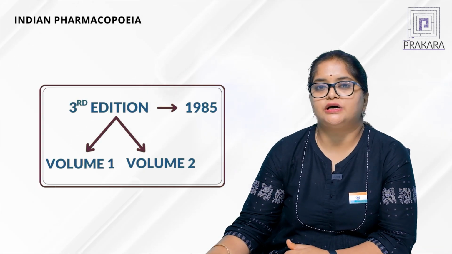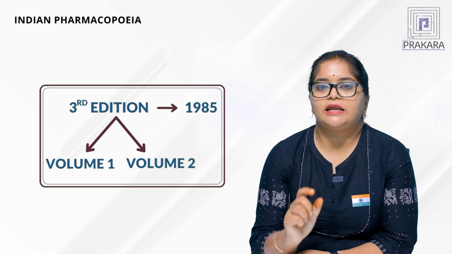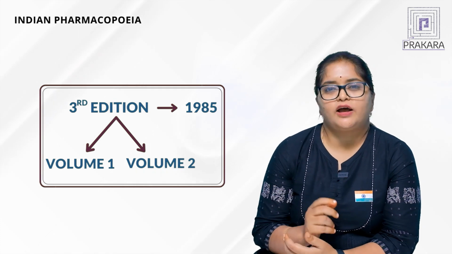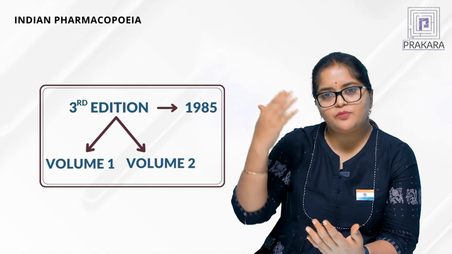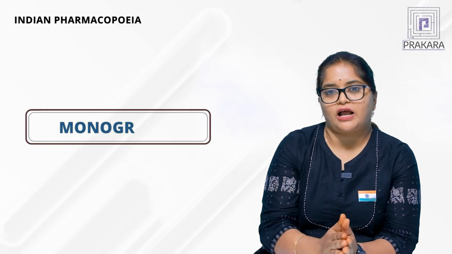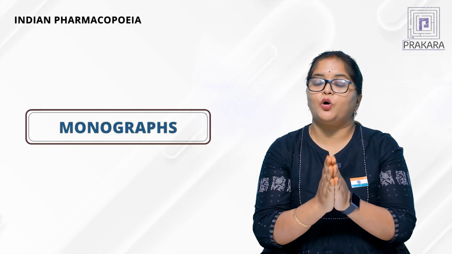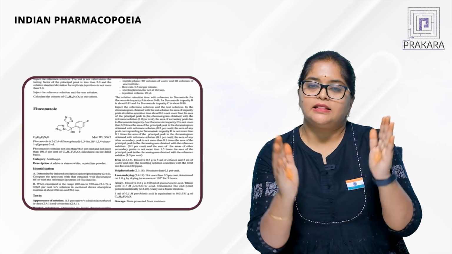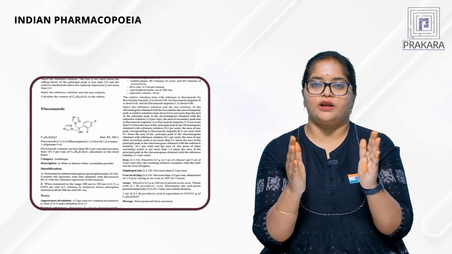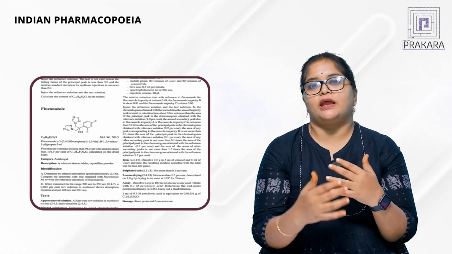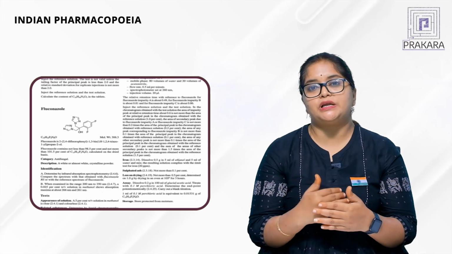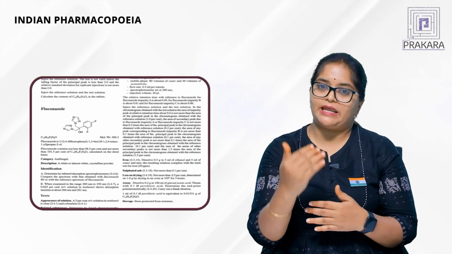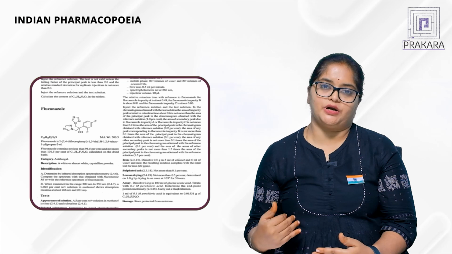The next edition, the third edition, came in the year 1985, and it consists of 2 volumes. Why has the volume increased? Because of the monographs from the beginning. Here you should know what a monograph is. A monograph is nothing but the entire explanation, the entire discussion, the entire matter related to a particular drug, starting from the name till the uses of that particular drug.